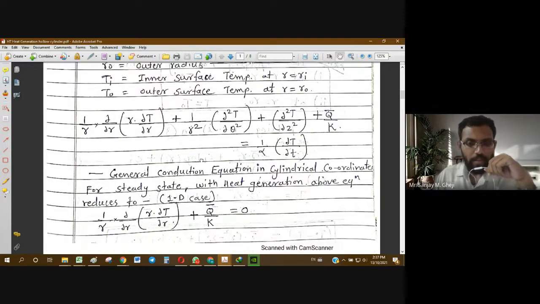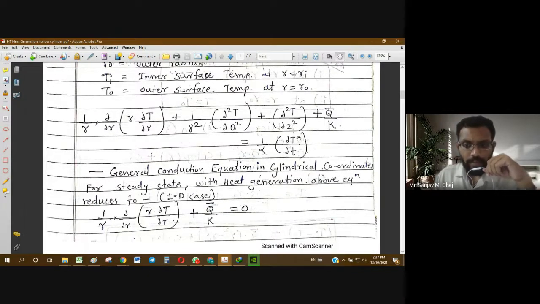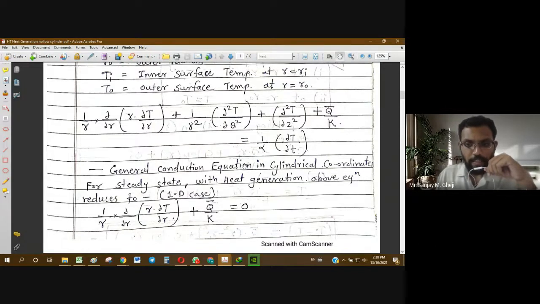Now, for steady state, what will happen? The right term will become zero because temperatures will not change with respect to time, so dT by dt will be zero. But there is an internal heat generation, so the term q bar by k will remain. Now we are considering only the one dimensional case, that is heat transfer in the radial direction.